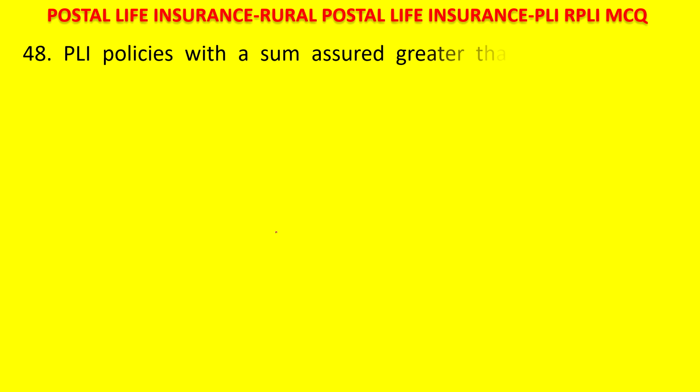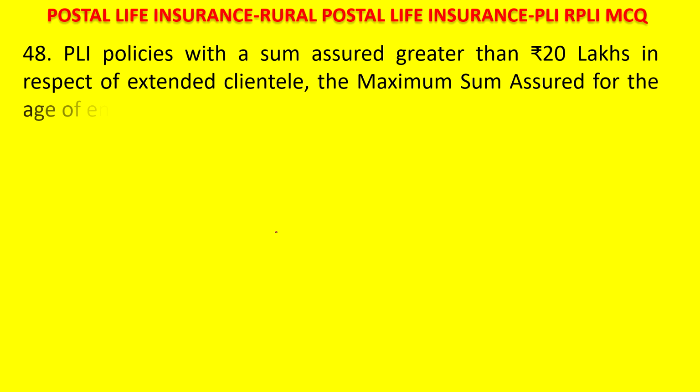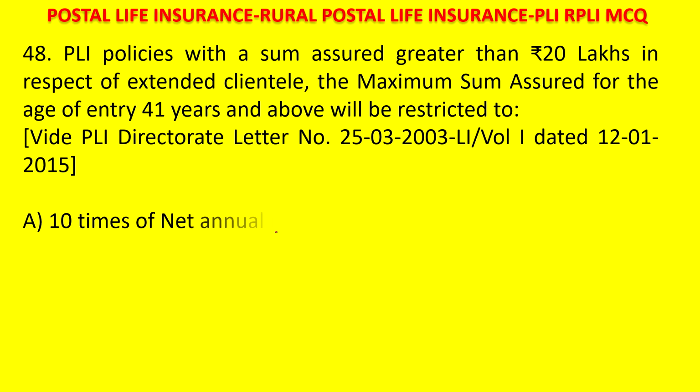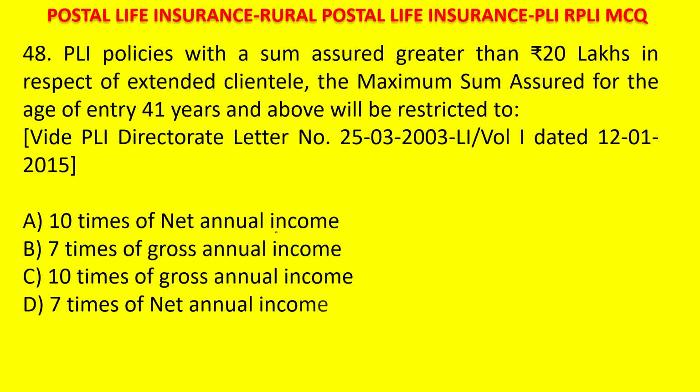Next question. PLI policies with a sum assured greater than 20 lakhs in respect of extended clientele, the maximum sum assured for the age of entry 41 years and above will be restricted to A. 10 times of net annual income. B. 7 times of gross annual income. C. 10 times of gross annual income. D. 7 times of net annual income. Your time starts now.